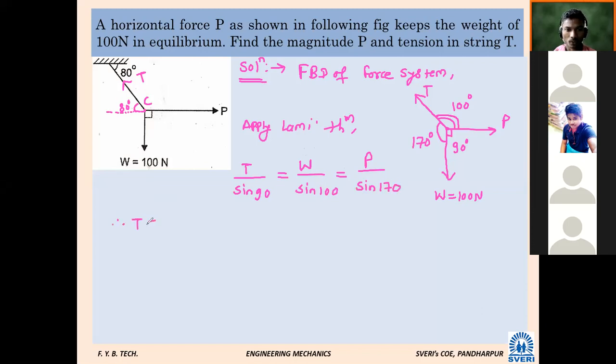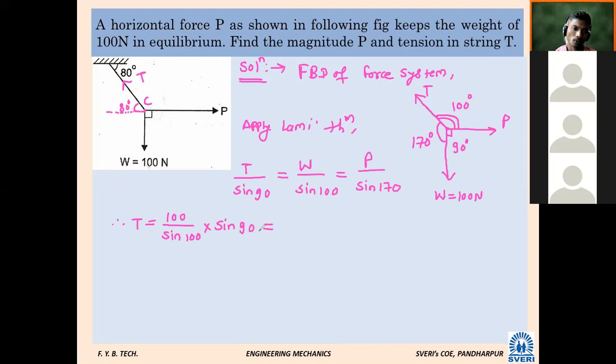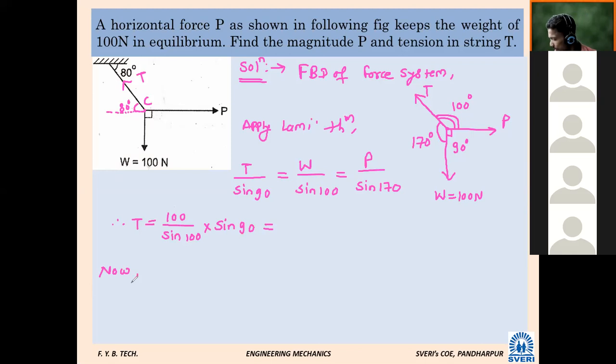Therefore T is equal to... which term are you going to use to calculate T? W is known. How much is it? 100. 100 divided by sin 100, into sin 90. T equals 100 divided by sin 100 into sin 90. Calculate T. 101.54.